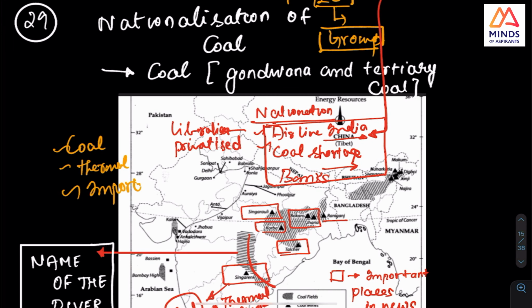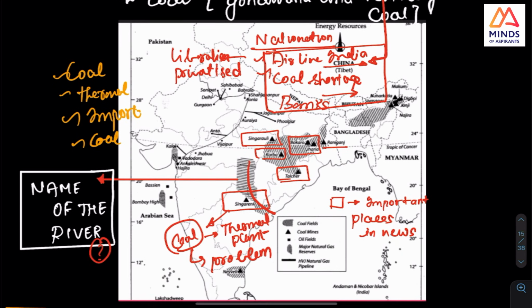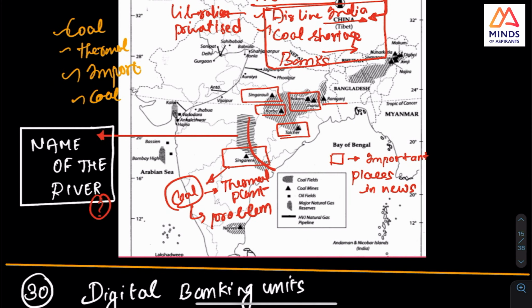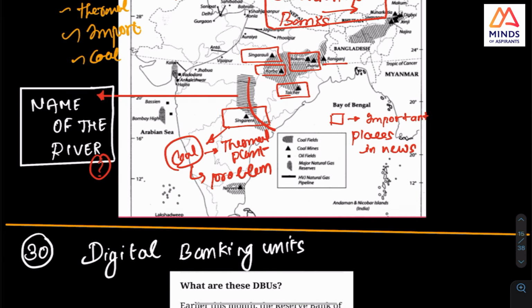In the group, a student member had shared a lot of details about coal, and I have shared it as well. I will reshare it after this video. Please look at it. Name of this river, Singareni: it is one of the tributaries of the Godavari. You check which one it is.